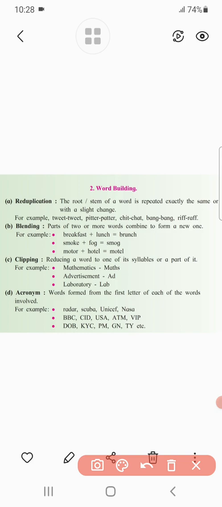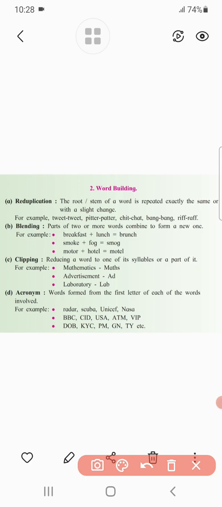I hope you understood this concept based on the word building title: reduplication, blending, clipping, and acronyms. Now I want to give you one assignment based on this topic.